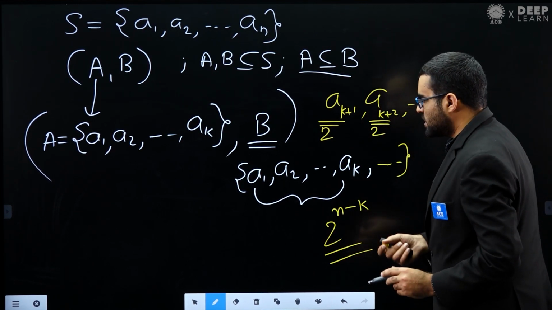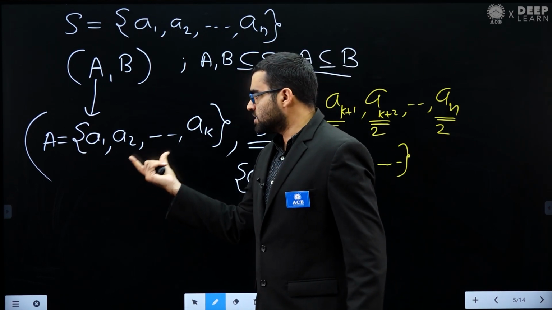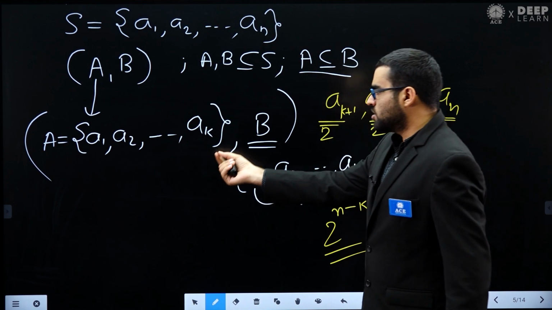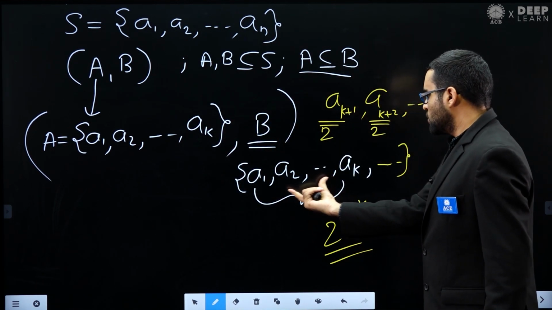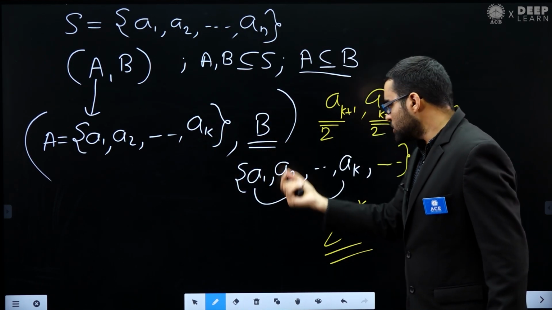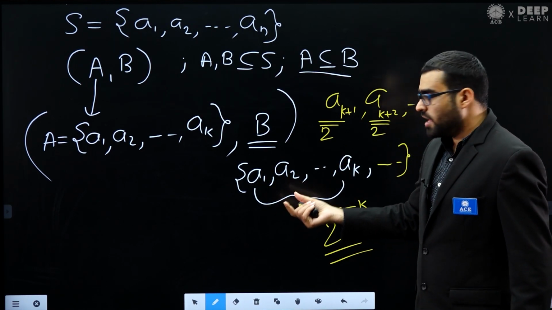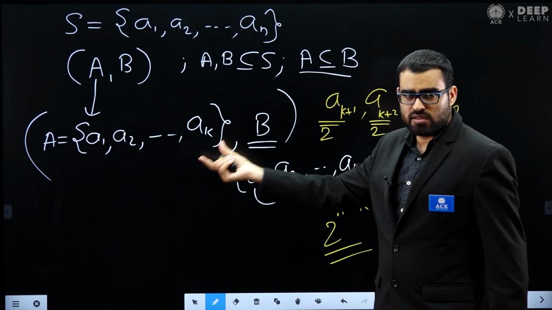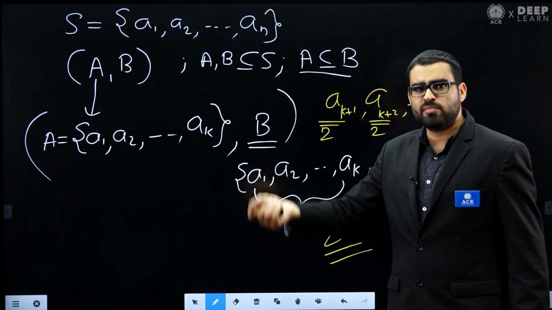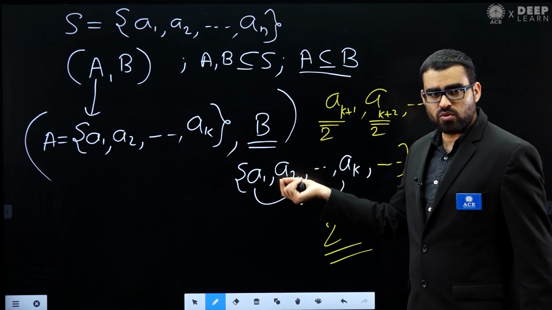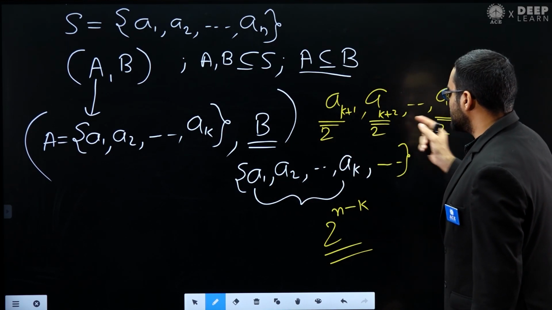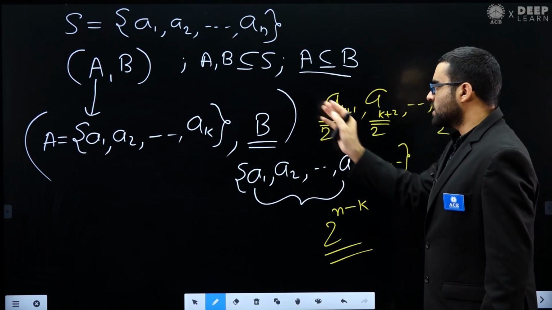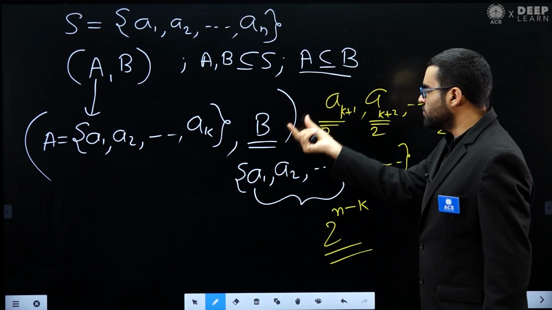Remember what I am saying: once I fix this set A, all these K elements must be present in set B. But these additional elements, which are not in A, may or may not be present in set B. So for each of these elements we have two choices. Either we take these elements in B, or we do not take them in B.